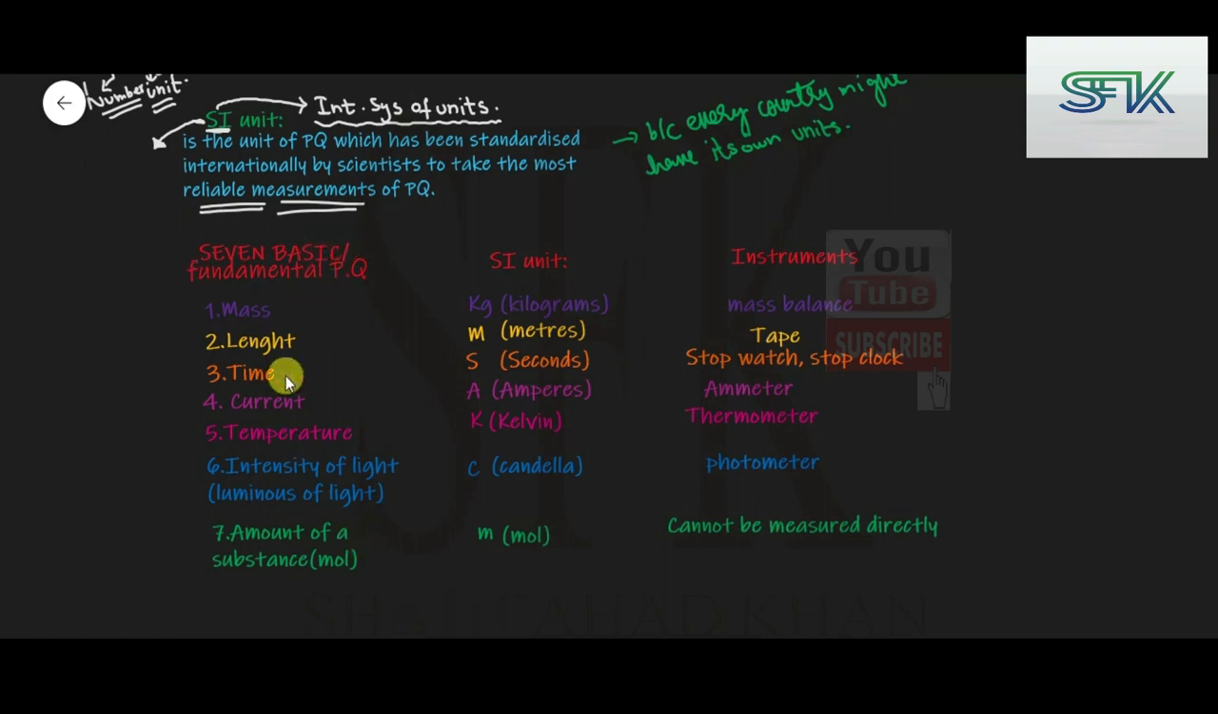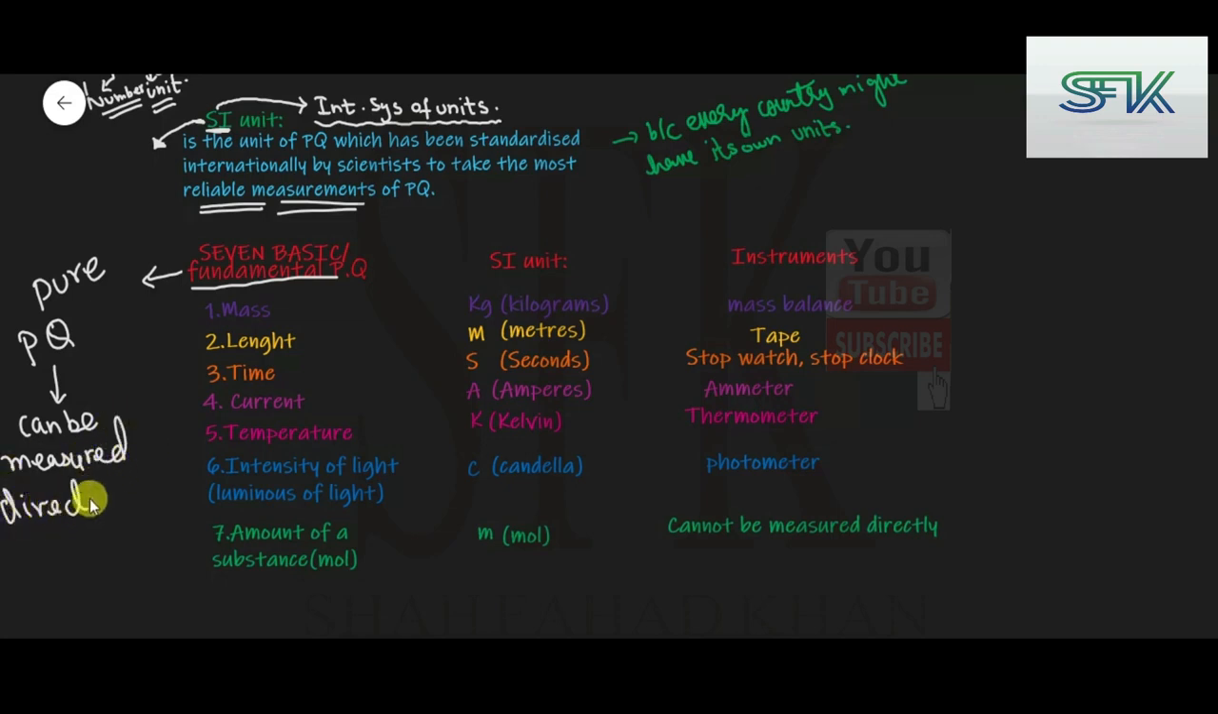Fundamental physical quantities are pure physical quantities that can be directly measured, and they are not derived from other physical quantities. I'll just give you an example.